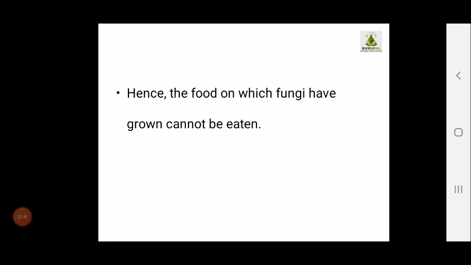Then especially in food, many times we can see that bread catches fungus very quickly. So it is always suggested to keep such things away from moisture and away from heat, so that you can keep them for a longer time, because once a fungus catches on any food product, that food product cannot be used for consuming next time. Remaining we will be looking at in the next video.